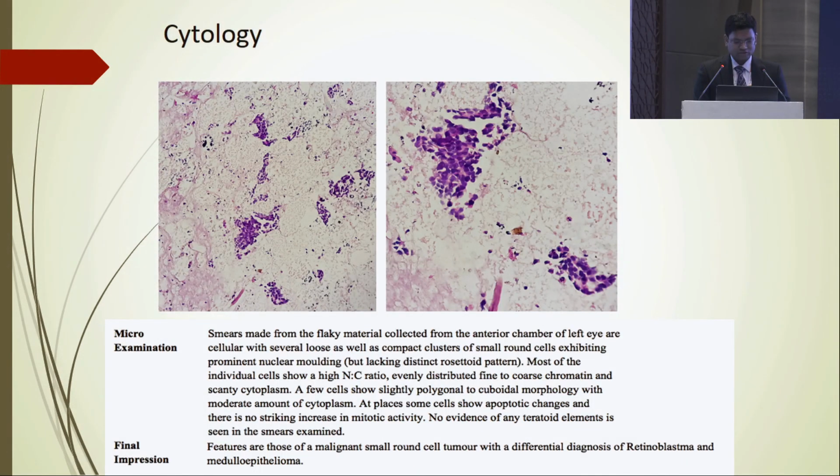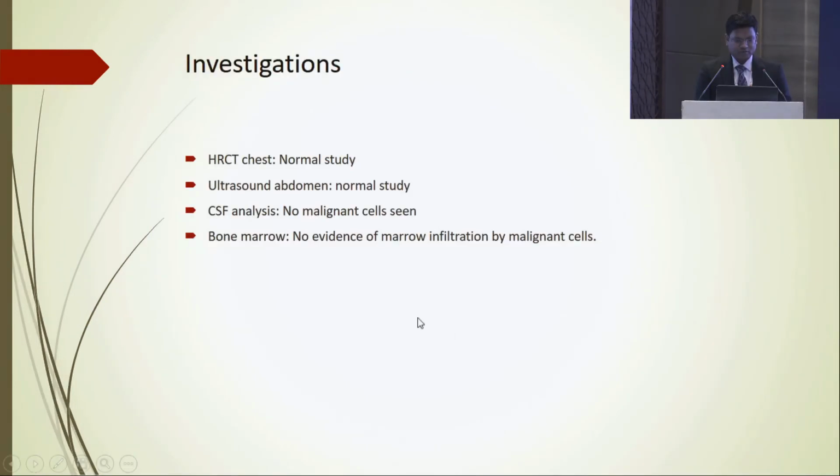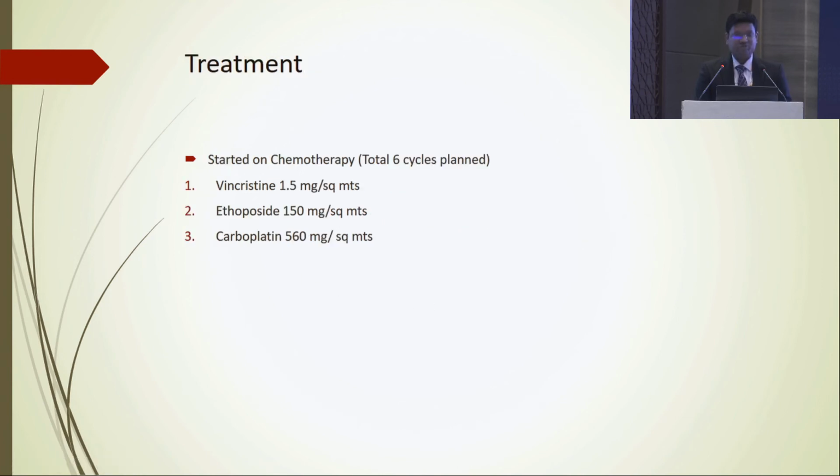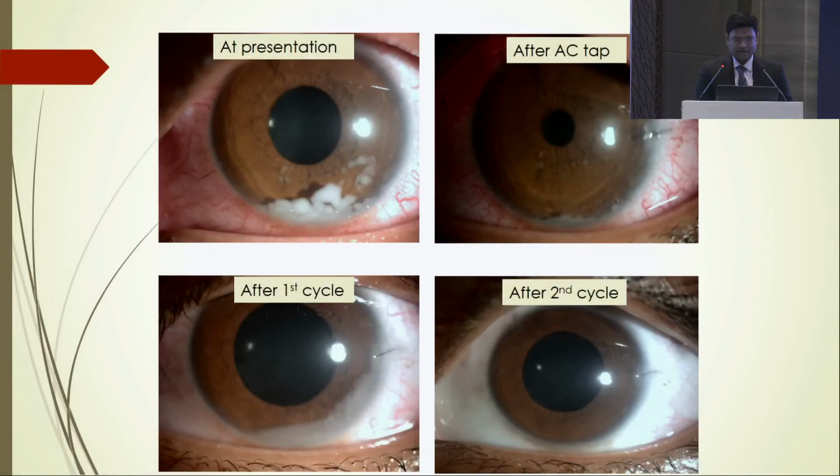On cytology, they showed a malignant small round cell tumor, with a differential diagnosis of retinoblastoma or medulloepithelioma. Systemic workup was fine: HRCT was normal, ultrasound abdomen was normal, CSF analysis showed no malignant cells, and bone marrow showed no infiltration by malignant cells. So we started this patient on three-drug chemotherapy for 6 cycles.